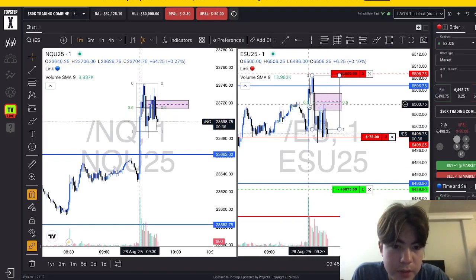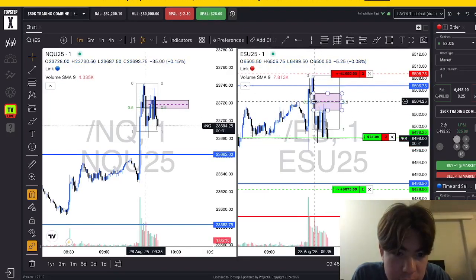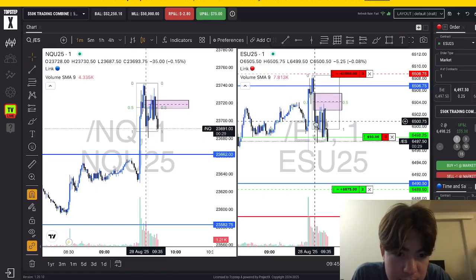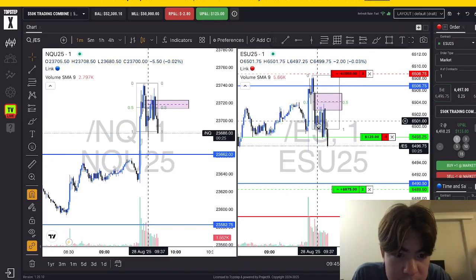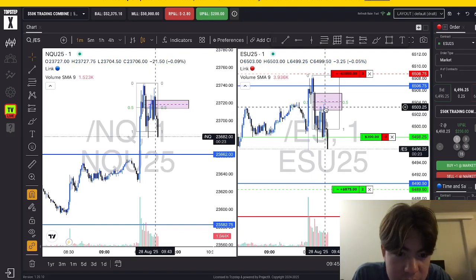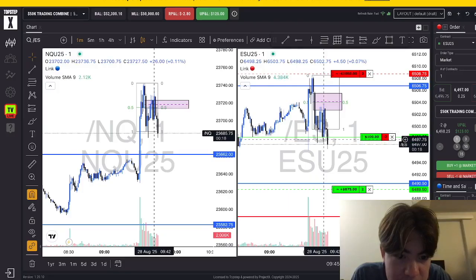So on market open, we swept out London high. We broke structure to the downside off of this black candle right here, which also made a fair value gap. And then we made a fair value gap with the next candle after it. Then we took a little bit of chop, then we retraced into the fair value gap and then closed downwards. And that happened on this candle, which is where I entered.